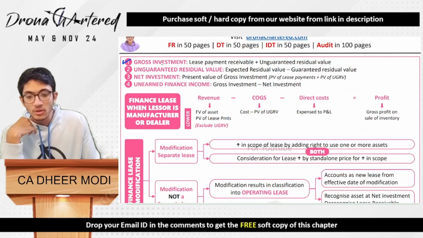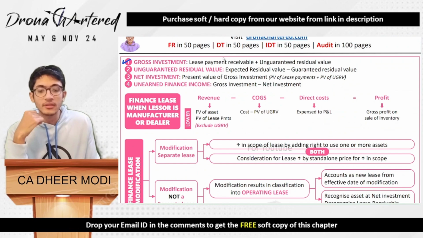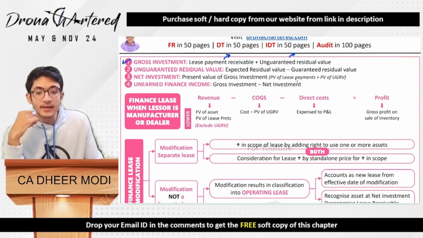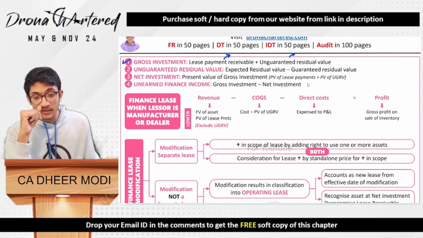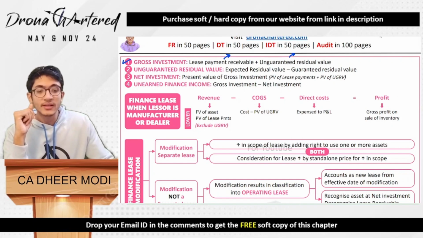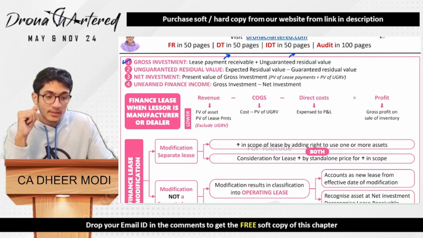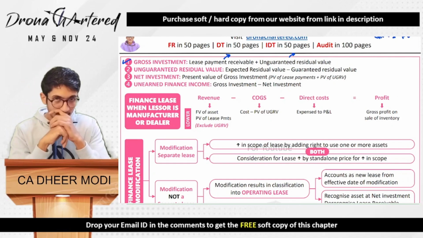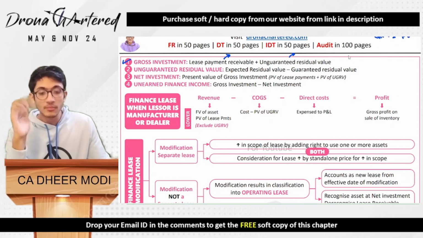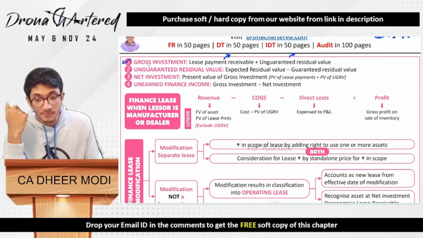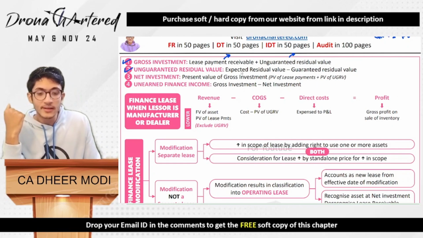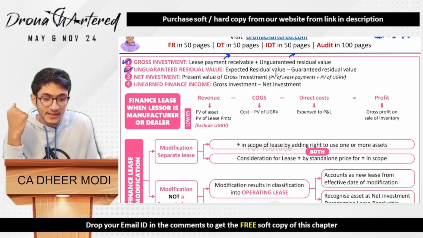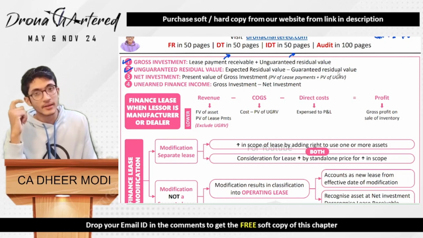So first is your gross investment, that is lease payment receivable, whatever lease payment you are going to receive, plus any unguaranteed residual value. Unguaranteed residual value, that means what will be your unguaranteed residual value? That means your guaranteed residual value minus your fair value of the asset. Next is, what is unguaranteed residual value? Okay, so that is your expected residual value minus your guaranteed residual value.